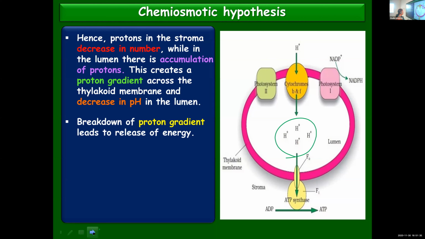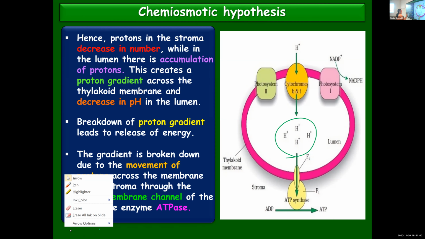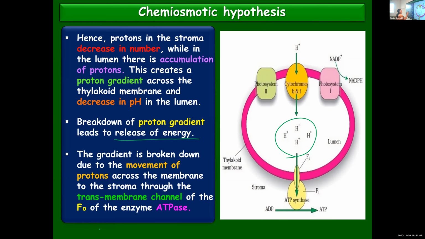Very, very important point: when the proton gradient is broken down, it will release energy. So presently we learned how a gradient is established. But when this gradient gets broken, it will release energy, and using that energy ATP is synthesized.